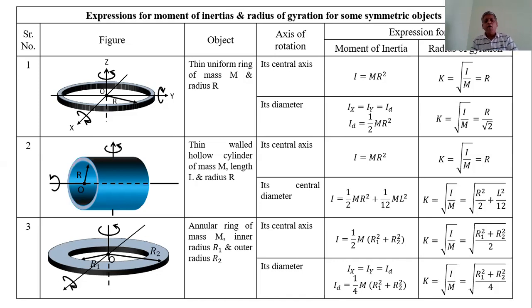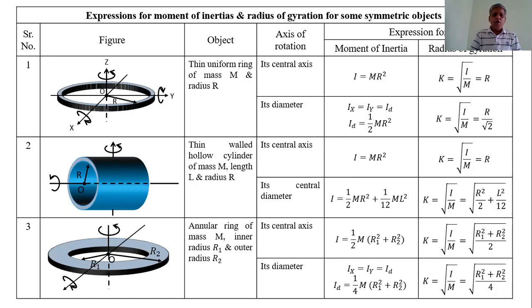And from that, we can obtain the expression for the moment of inertia of a thin uniform disk about its own axis, that is I is equal to mr square by 2. For these two symmetric objects, we see the expression for the moment of inertia. Also, here we see the expression for the moment of inertia and radius of gyration for some symmetric or geometrical objects.